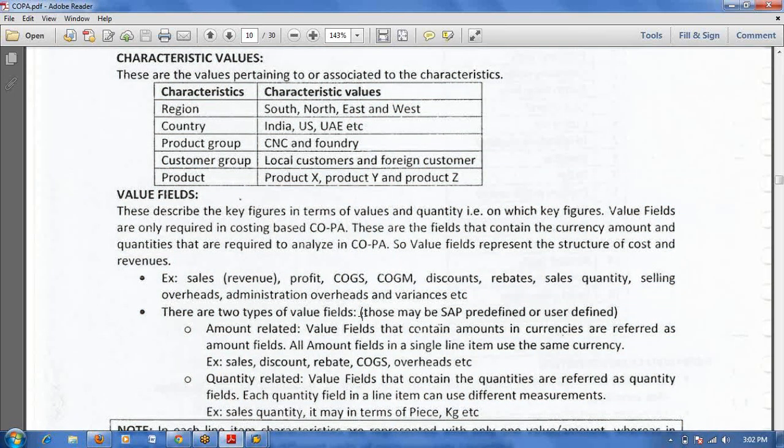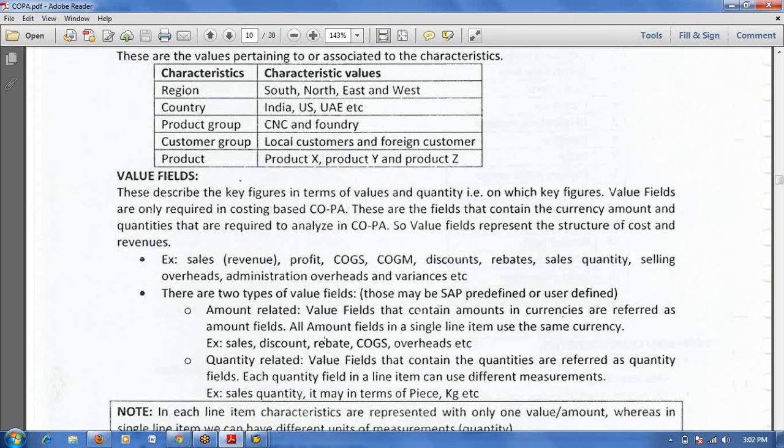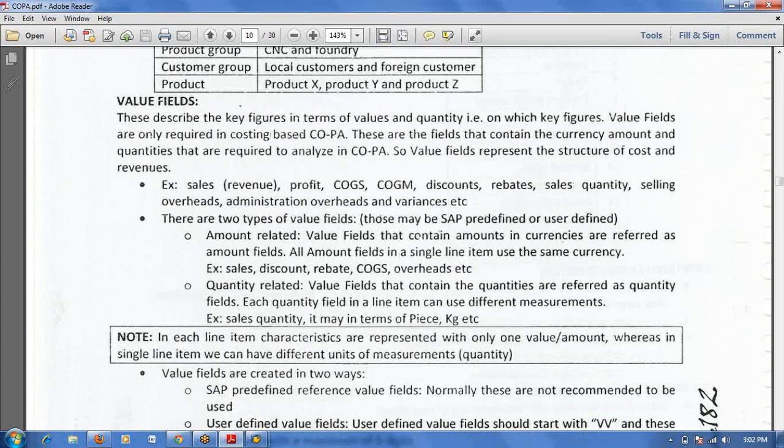Value fields are also of two types: system defined value fields and user defined value fields. Normally we will use user defined value fields. The prefix of user defined value fields should start with VV. Normally we always define value fields, that means user defined value fields. Characteristics normally we follow system defined. We won't create them.